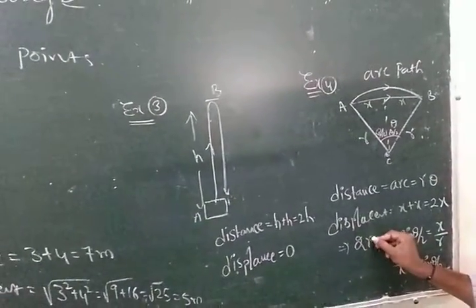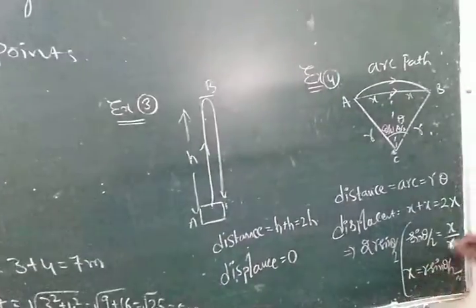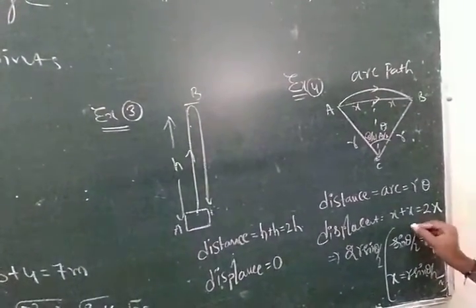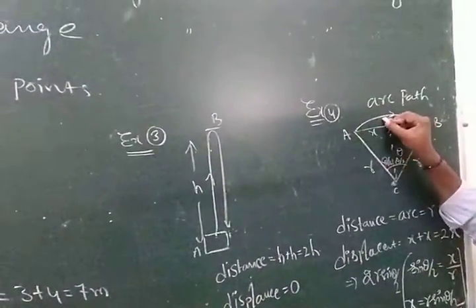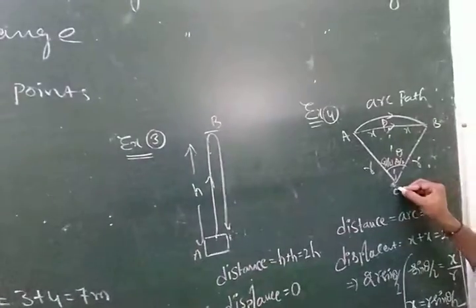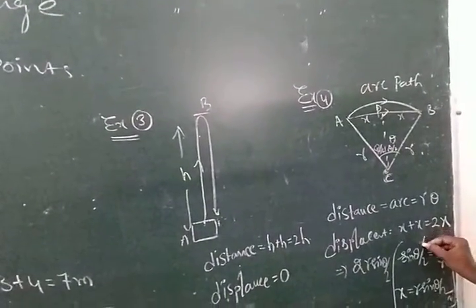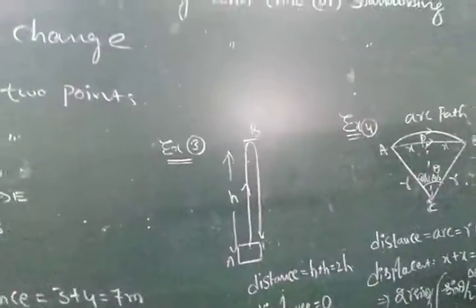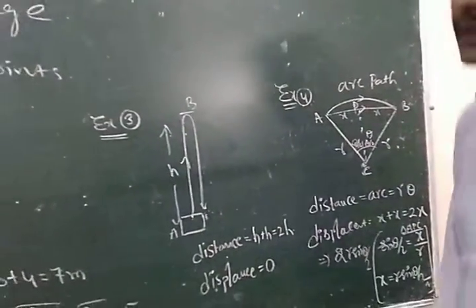So displacement is 2 into r sine theta by 2. This is from triangle A P C.